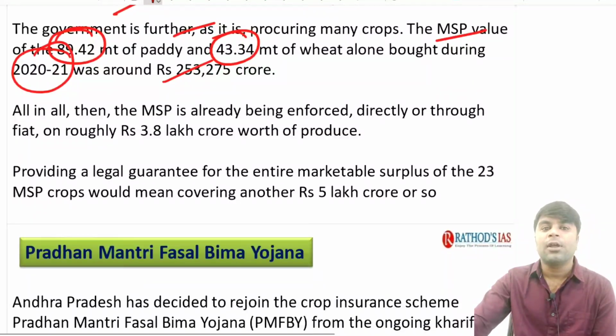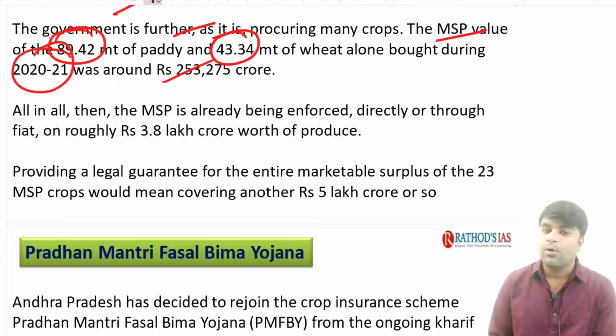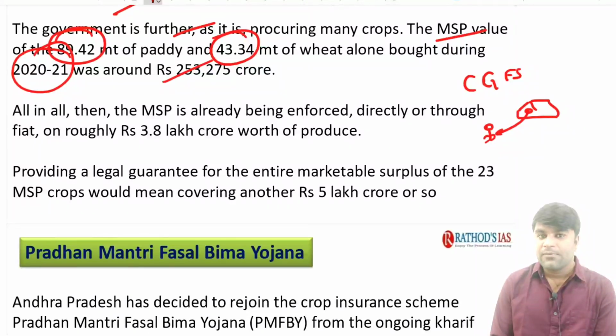Now, when we discussed the MSP and the PDS system in the country, we also discussed the central government food subsidy. See, we have discussed that. Imagine this is the FCI. The FCI is going to pay the MSP to the farmers, and then it is going to transport these food grains to the state government depots.